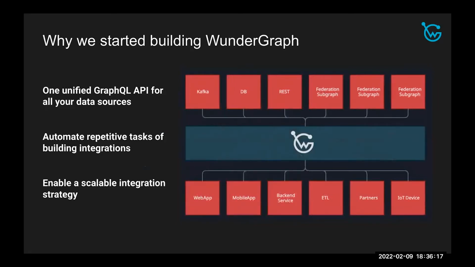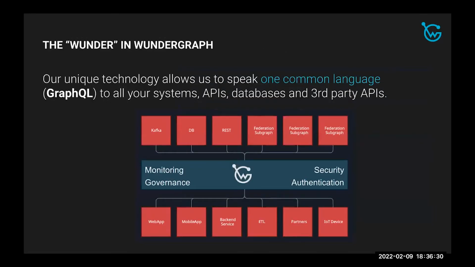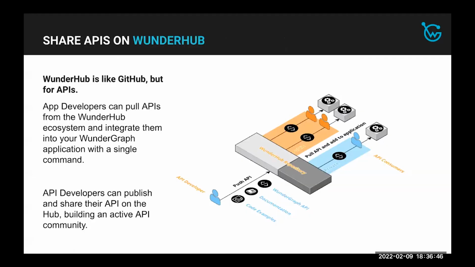Wundergraph is one unified GraphQL API for all of your data sources. It automates all the repetitive tasks of building integrations, and it enables a scalable integration strategy where you just plug everything into the virtual graph. So what is the wonder in Wundergraph? Our unique technology allows you to speak one common language, which we all love, which is why we're at this meetup, GraphQL, to all your systems, APIs, databases, and third-party APIs. It also comes with a lot of out-of-the-box features such as security, authentication, monitoring, and governance.